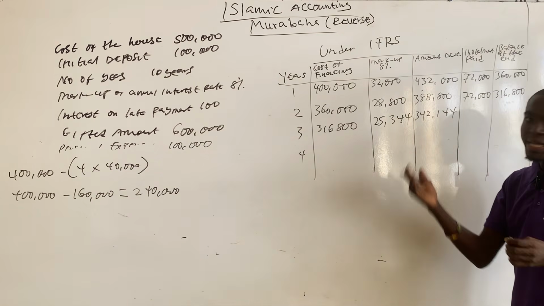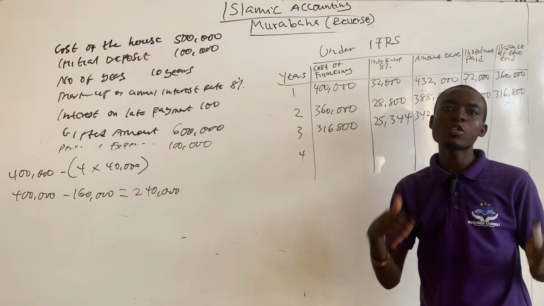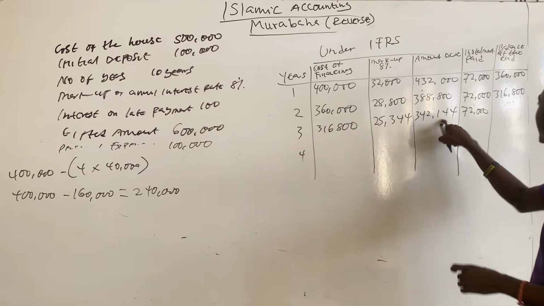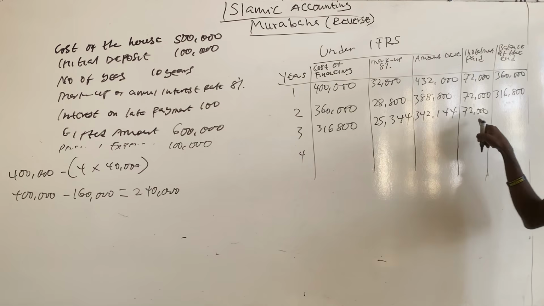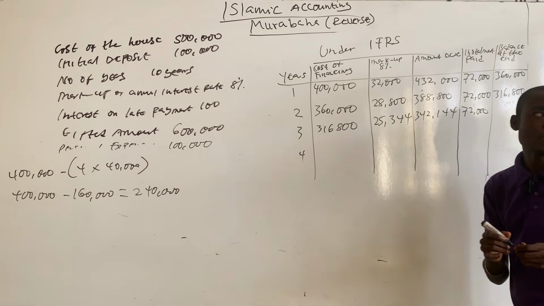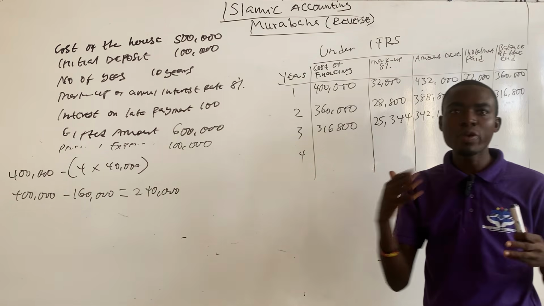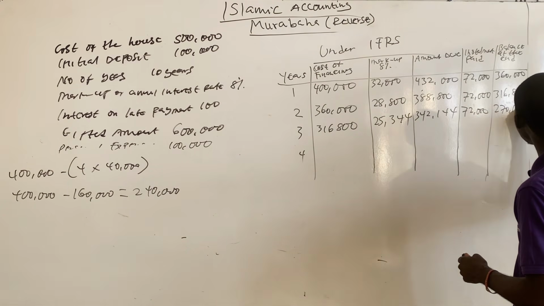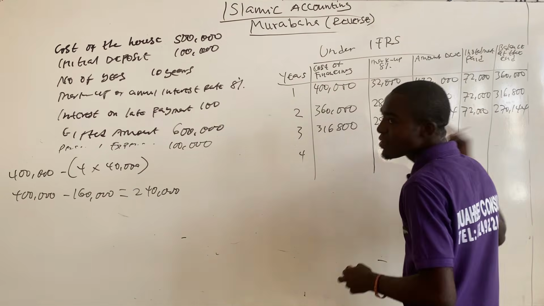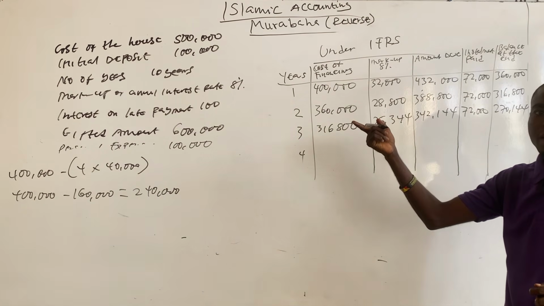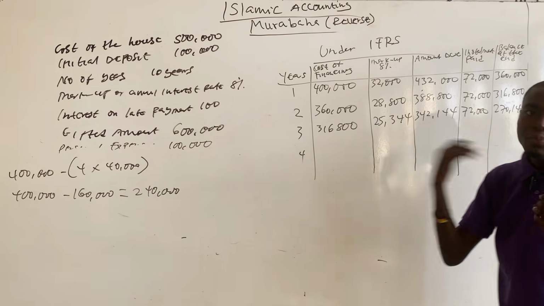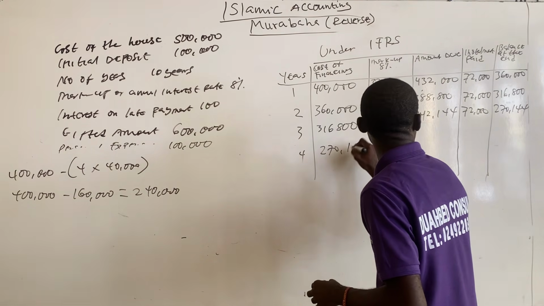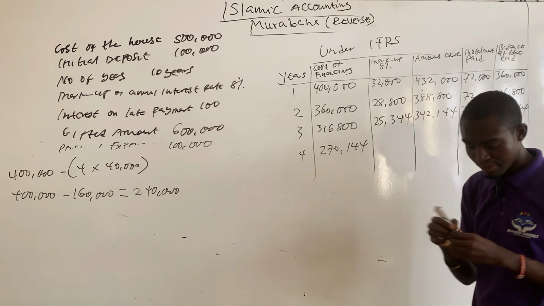342,144. And then Imam Ghazali makes an annual payment of 72,000. So minus 72,000. The difference between this and the annual installment payment of 72,000 will give you the amount of money that Imam Ghazali is owing the bank, and that will be 270,144. So this amount will become the opening balance for the fourth year. At the beginning of the fourth year, Imam Ghazali will be owing the bank 270,144.